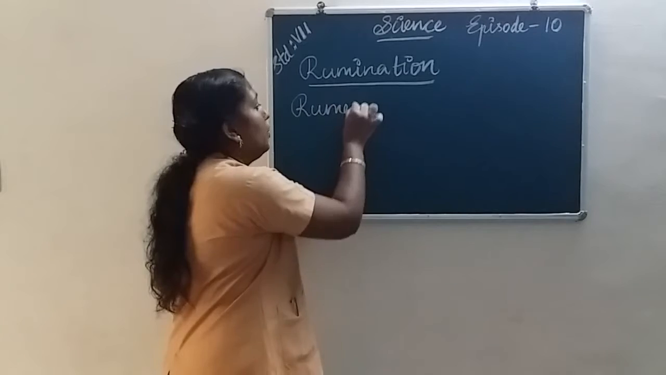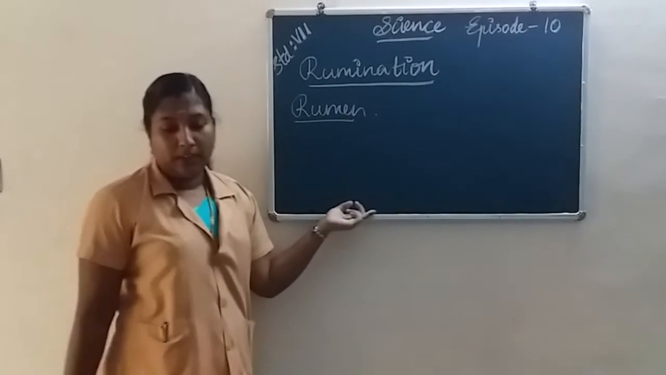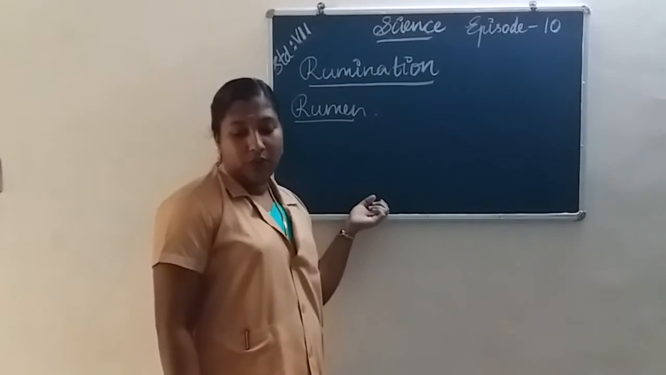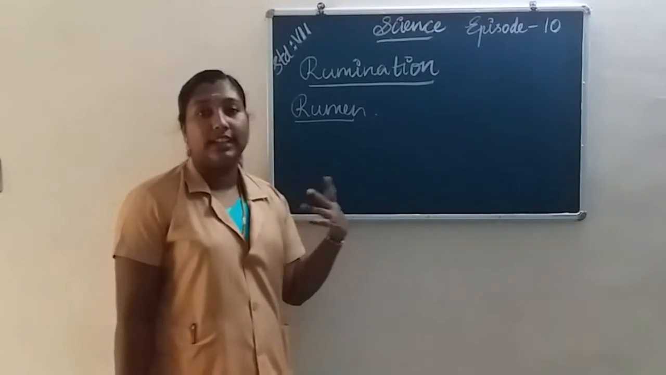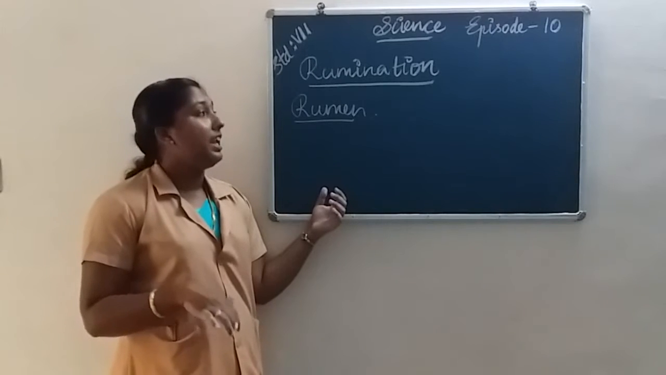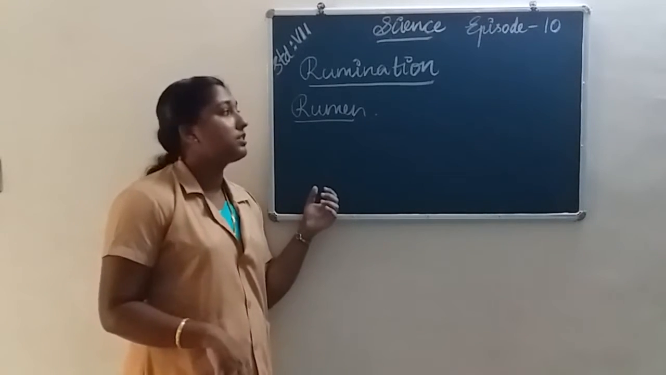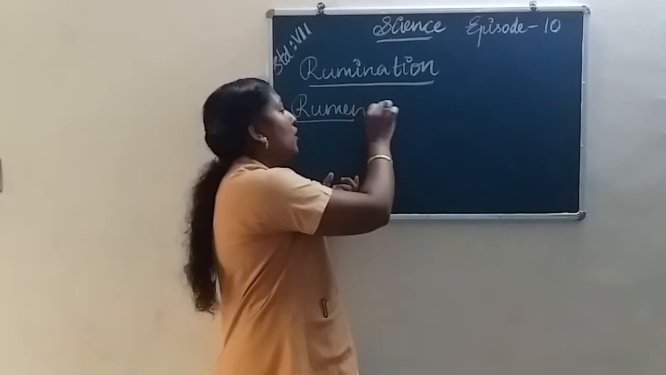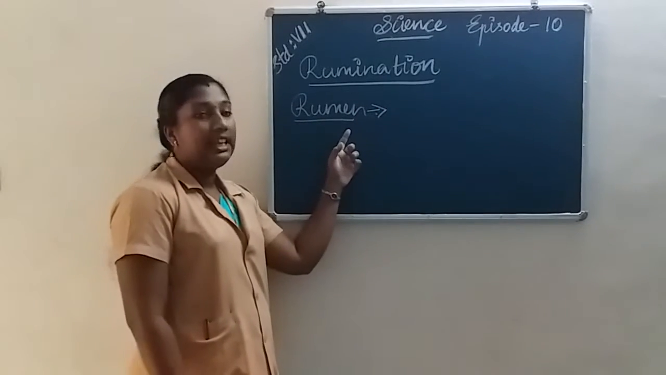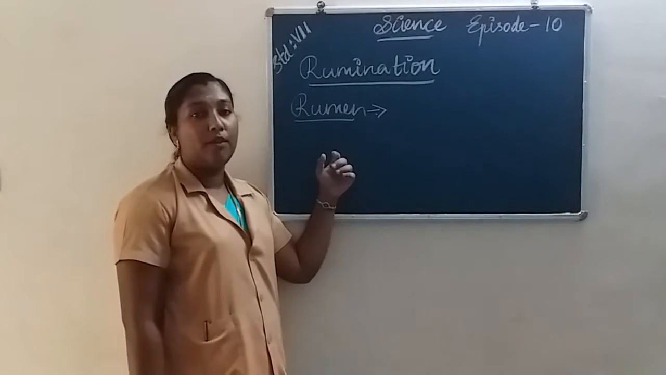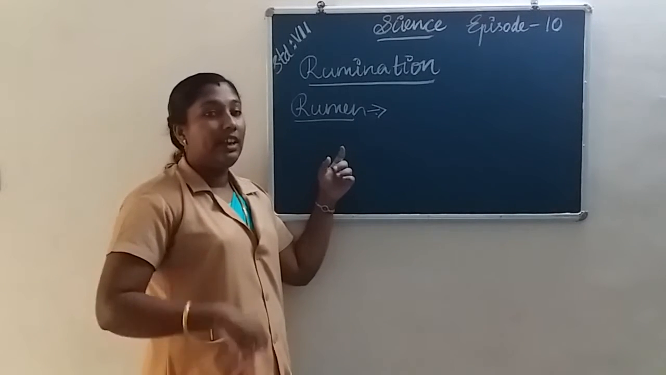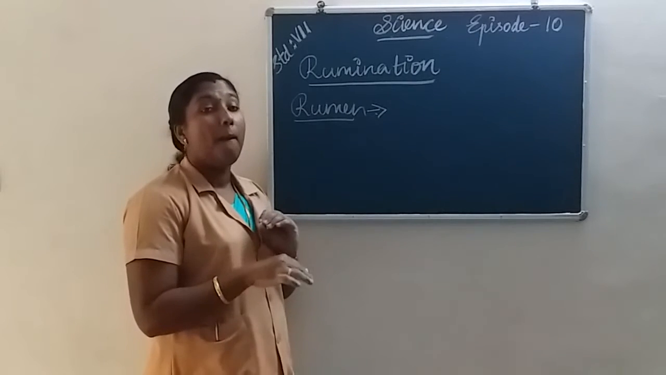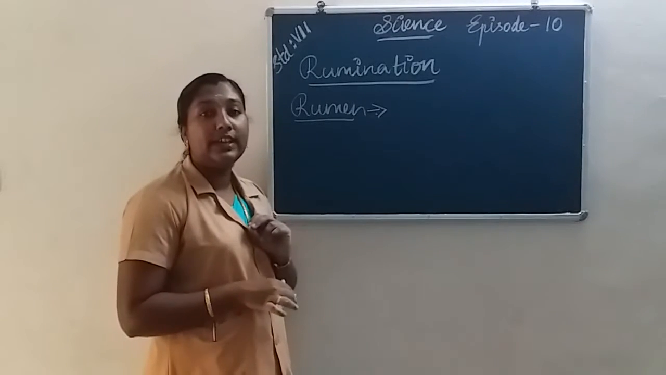What is rumen? Grass-eating animals like cows, buffaloes, goats, etc. quickly swallow the grass and store it in a part of the stomach. That part is called rumen.